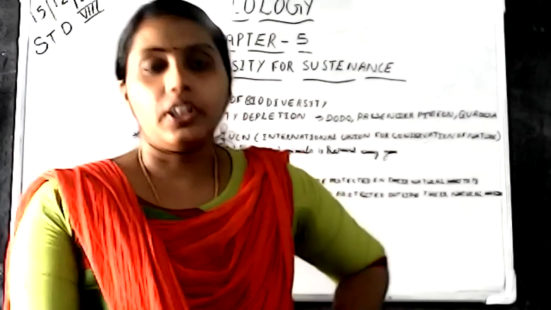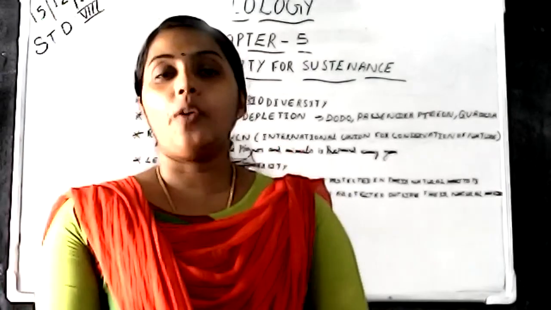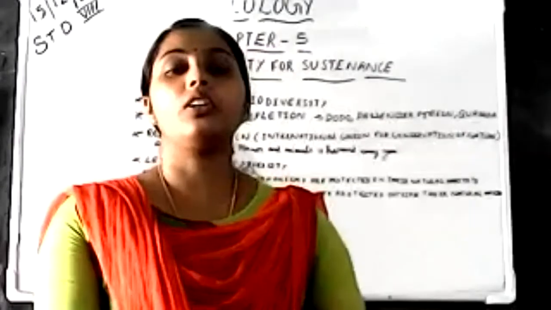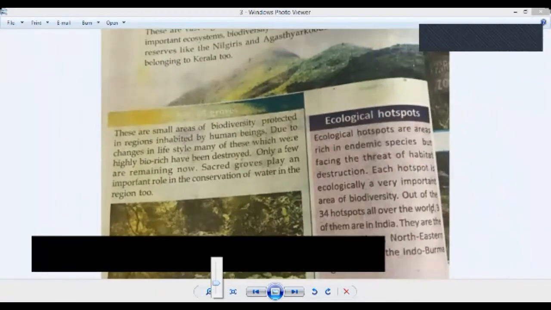Apart from this, there are three more in situ conservation methods. Now we can see those methods too. That is biosphere reserves.